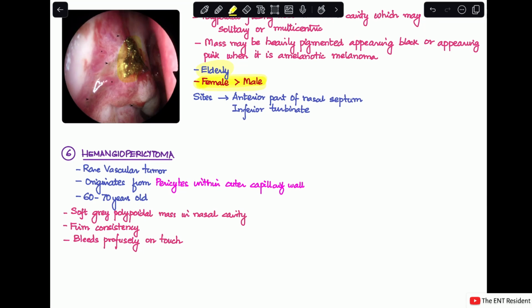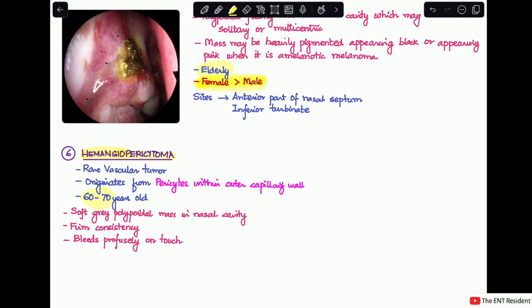Next is hemangiopericytoma. This is the last malignant tumor of the nose that we'll be talking about. This is a very rare vascular tumor and it originates from the pericytes of the outer capillary wall. It is usually again seen in the elderly, in the 60 to 70 years age group. It will be a soft gray polypoidal mass in the nasal cavity which will bleed profusely on touch. As you can see, this is a hemangiopericytoma. So these are all the malignant tumors of the nose which present as a nasal mass.